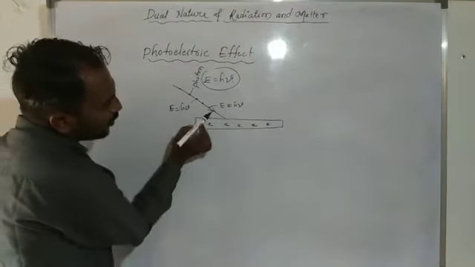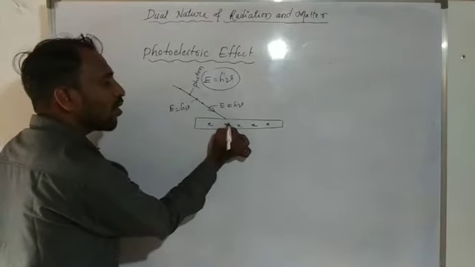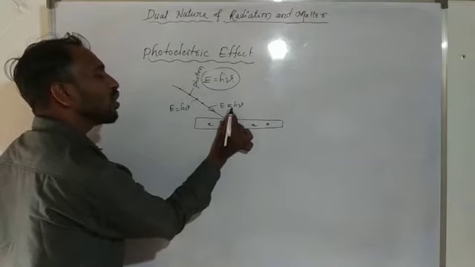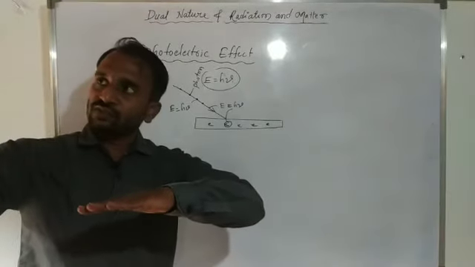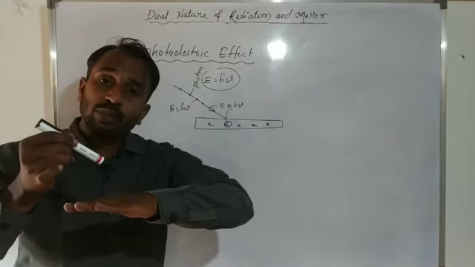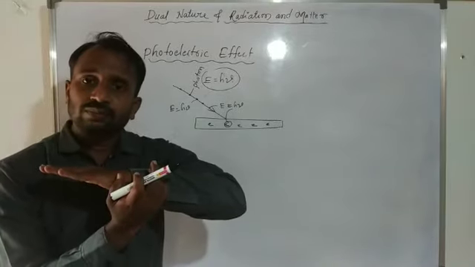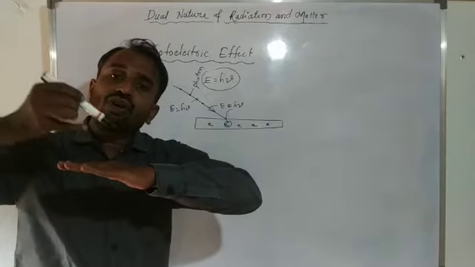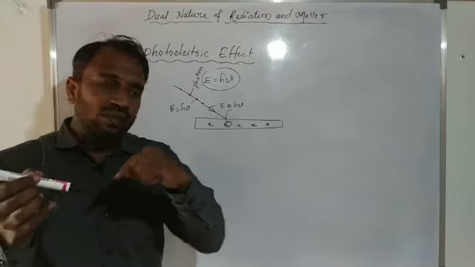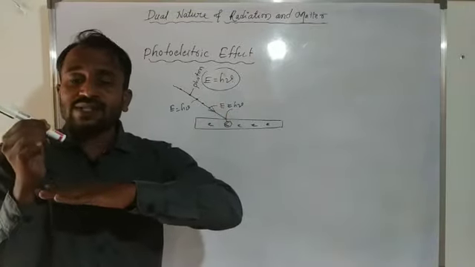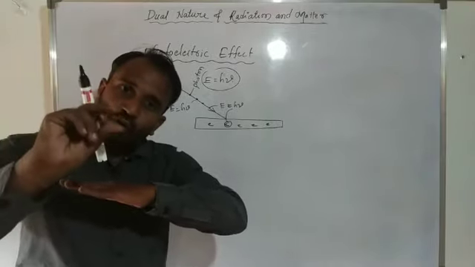When this radiation is incident on the metal surface, with a number of free electrons inside, this ray has a number of photons, each photon's energy being h nu, and an electron absorbs h nu amount of energy.